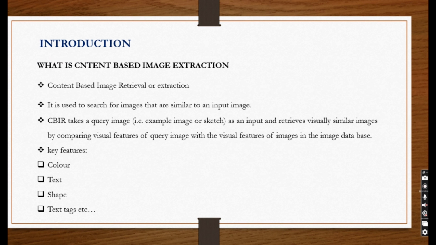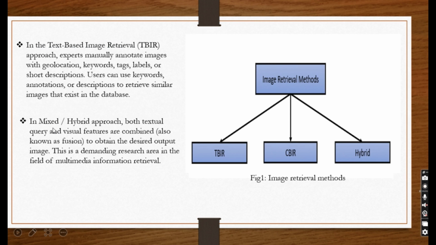Introduction. What is content-based image extraction? Content refers to the color, texture, and shape. It is used to search for images that are similar to an input image. CBIR takes a query image as an input and retrieves visually similar images by comparing the visual features of the query image with the visual features of the database image.